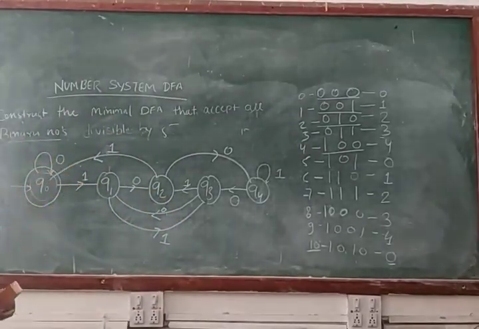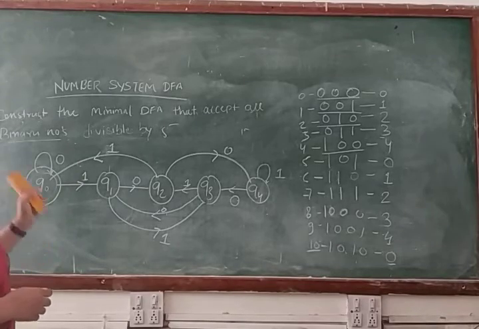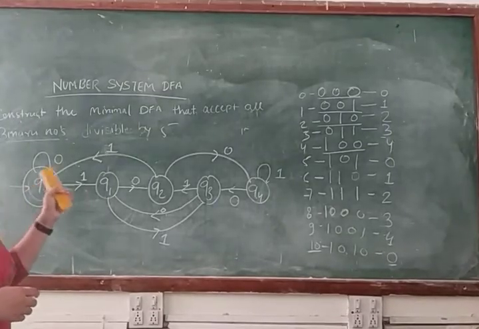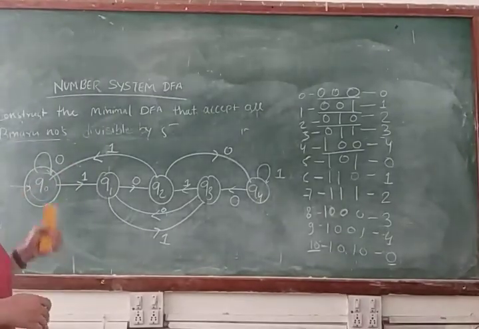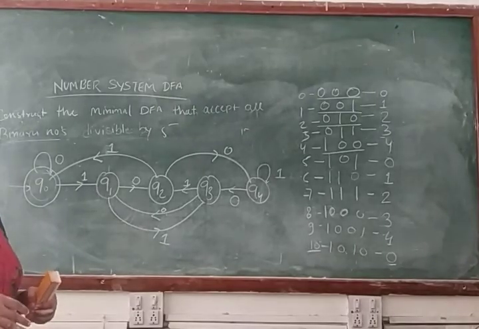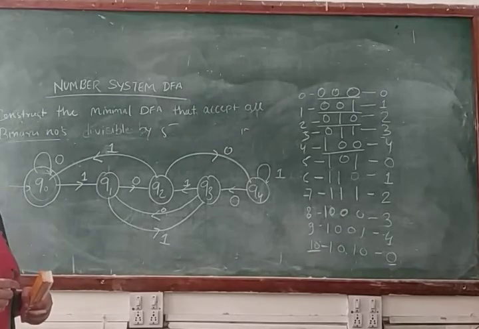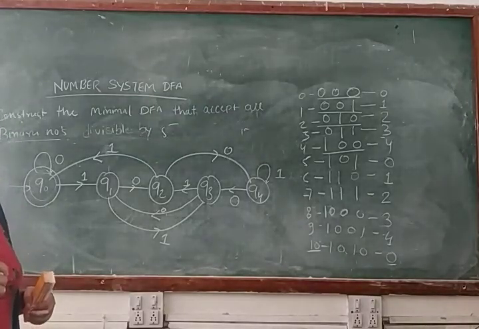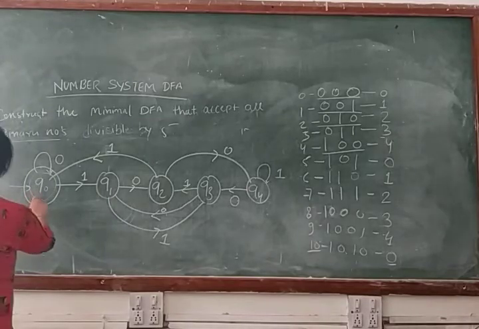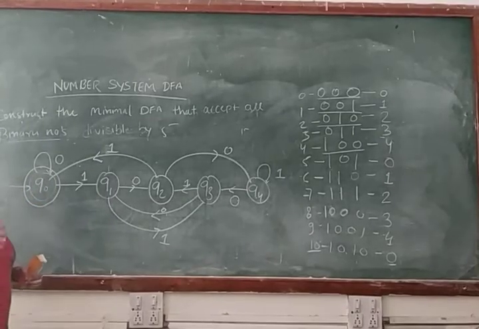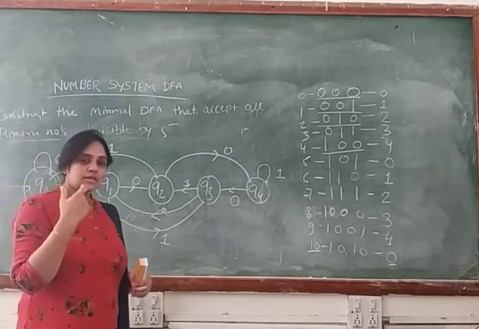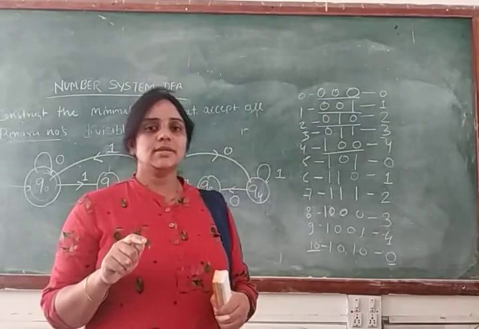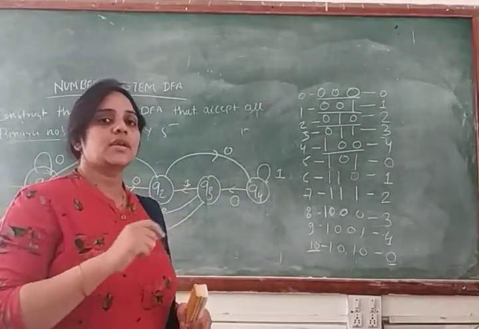So this is another problem of the number system. Here we are making a DFA for the binary number which is divisible by 5. Now check this concept for any number. This machine will accept every string which is divisible by 5 and it will not accept any string which is not divisible by 5. Q0 is your final state. Accept means if you scan the string from left to right and at the last symbol you enter the final state, the string is valid, otherwise the string is invalid.